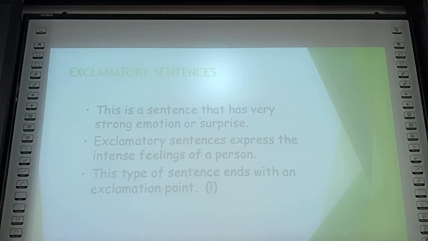And the last one: whenever a sentence shows emotion or expression, it is counted under the exclamatory sentence. This sentence has a very strong emotion or a surprise. Exclamatory sentences express the intense feeling of a person. Whenever we express our emotion or feeling to someone, that type of sentence is counted as an exclamatory sentence. You can identify it by the exclamation mark at the end.